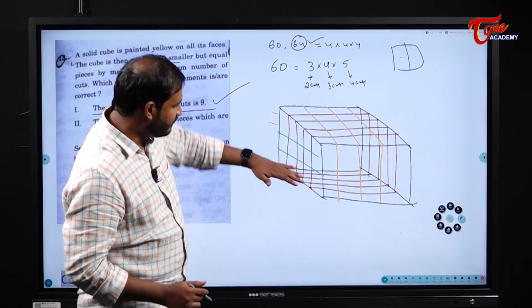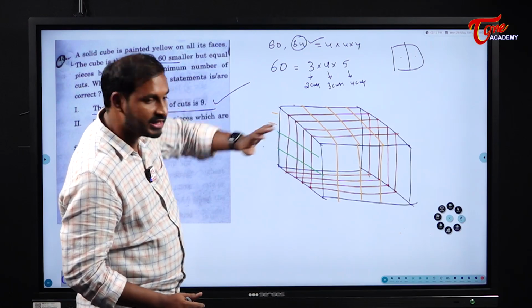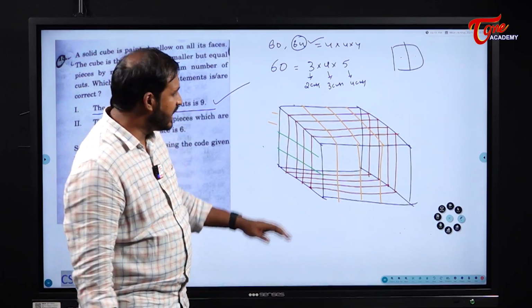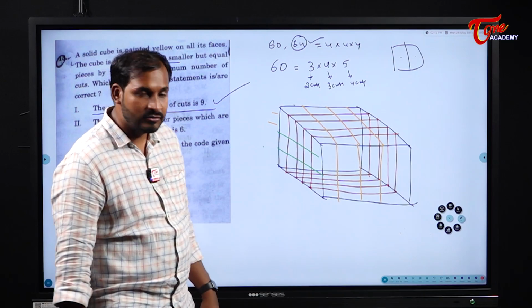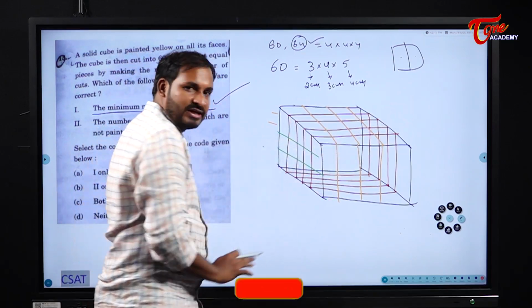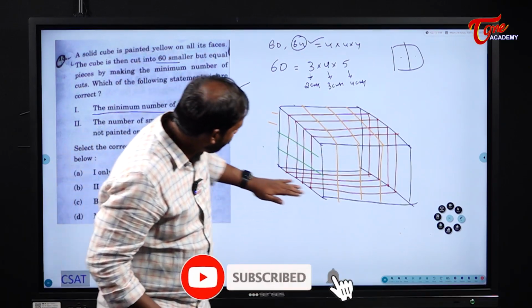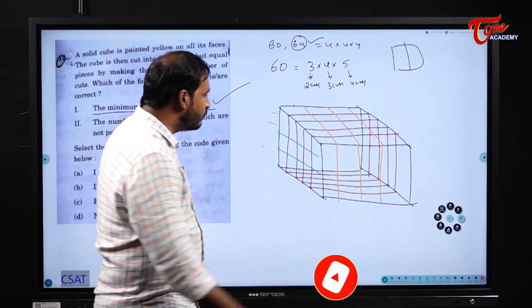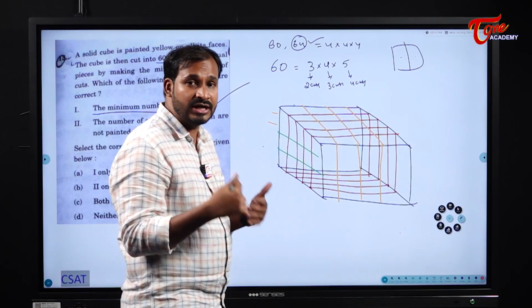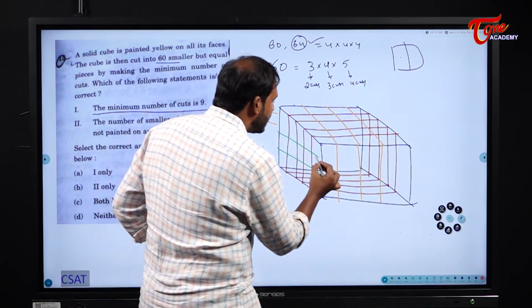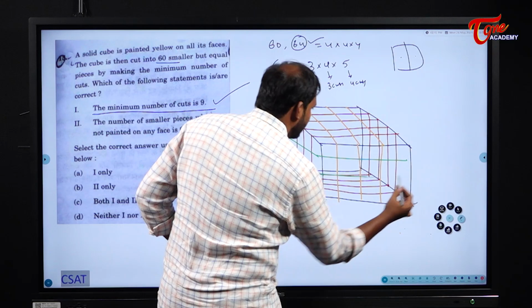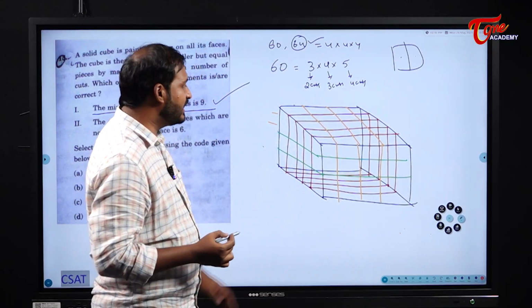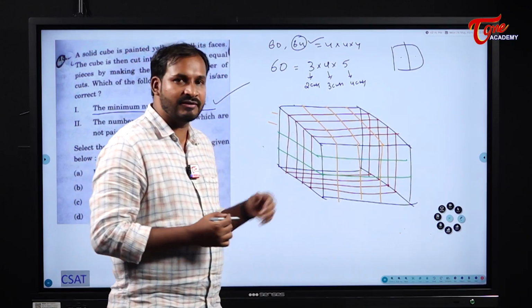Now please see here. From here, please observe how many stories are there? 3 stories building are there. Anyway, all the colors are painted with yellow. That means the topmost layer will get a paint on at least one side. The bottommost layer will get paint on at least one layer. Am I correct? Now where the chance to not get paint means only in the middle layer. In the middle layer also, the sides, front and back will get paint, right?